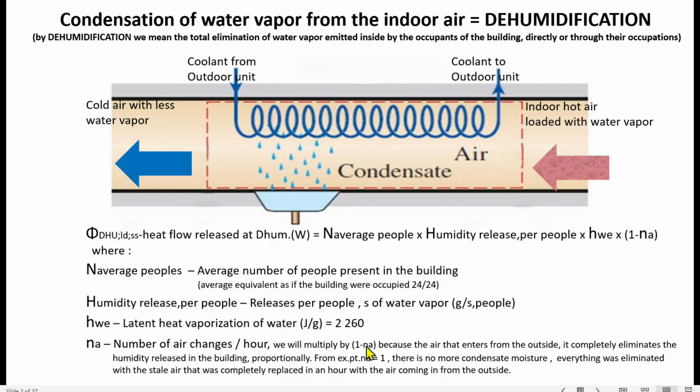We multiply by 1 minus Na because the air that enters from the outside eliminates the humidity released in the building proportionally. For example, for Na equal to 1, there's no more condensed moisture. Everything was eliminated with the stale air that was completely replaced in an hour with the air coming from the outside.